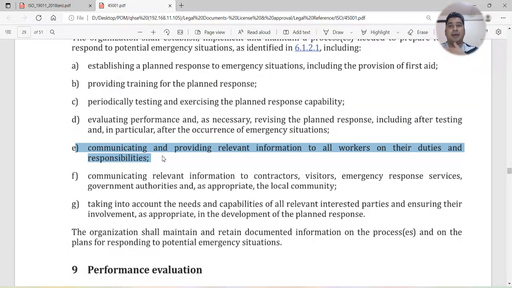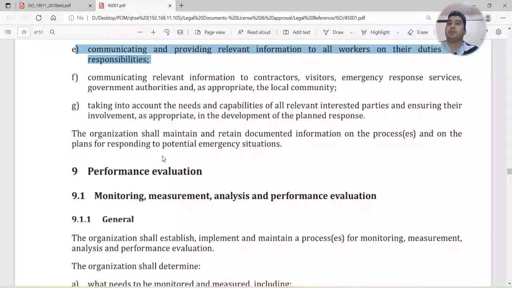And at the same time, you can communicate through the TBT, through the notice board, through posters, and different ways. Communicating relevant information to contractors. If there is any relevant information which needs to be known by contractors, emergency related scenarios, those need to be communicated to the contractors, visitors, emergency response services like civil defense or ambulance services, government authorities, and as appropriate, the local community.